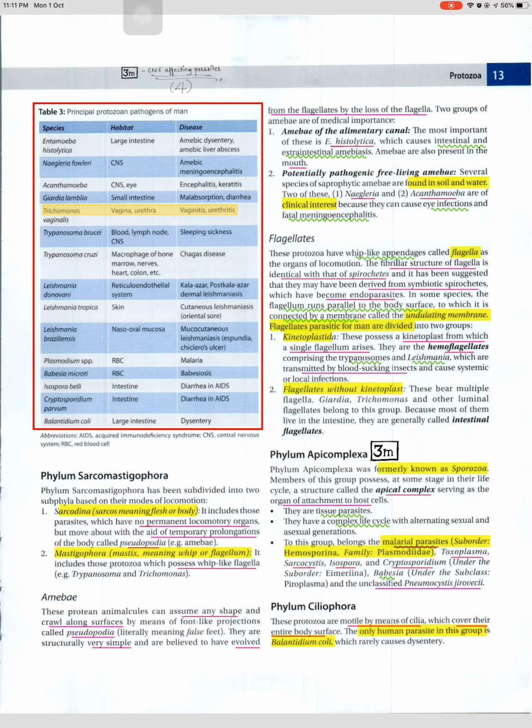Trypanosoma cruzi: macrophage, bone marrow, nerves, heart, colon, etc. Chagas disease. Leishmania: reticuloendothelial kala-azar, post-kala-azar dermal leishmaniasis. Leishmania tropica: skin, cutaneous leishmaniasis, oriental sore. Leishmania braziliensis: naso-oral mucosa, mucocutaneous leishmaniasis, espundia, chiclero's ulcer.